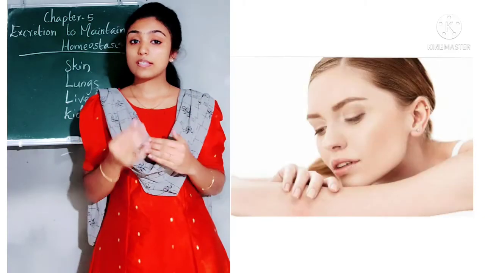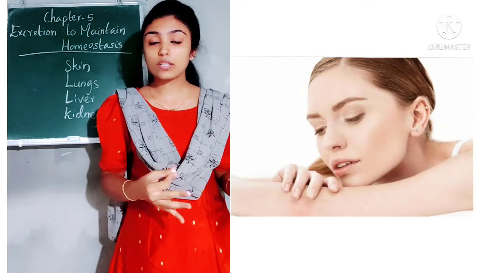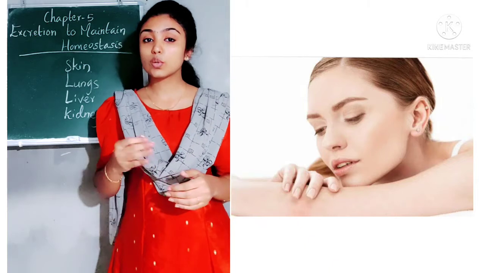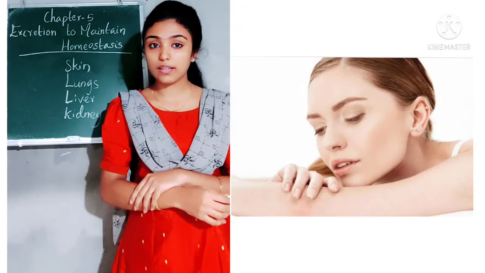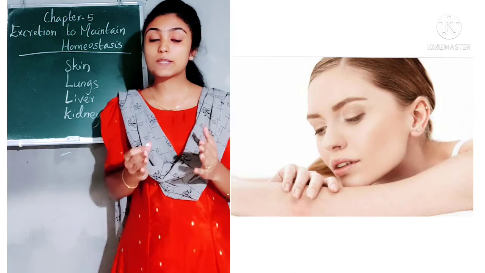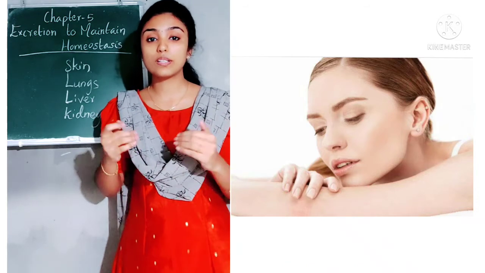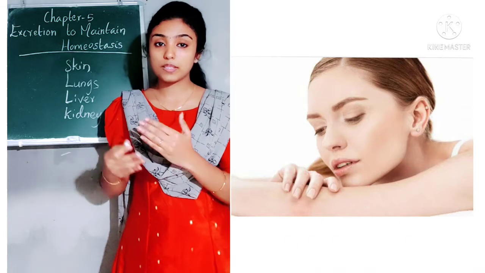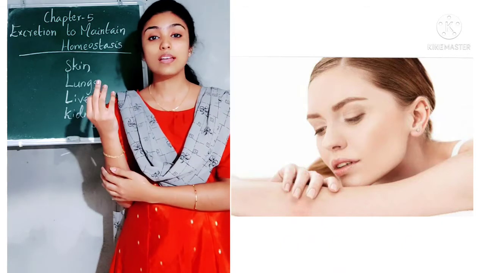So skin is an excretory organ which helps to remove the excess water and salt in our body through sweat. We know that sweat is expelled out through our skin, and this sweat is produced by sweat glands. So this excess water and salt in our body mixes with sweat, and it is expelled along with the sweat.